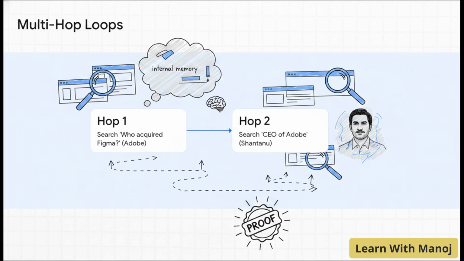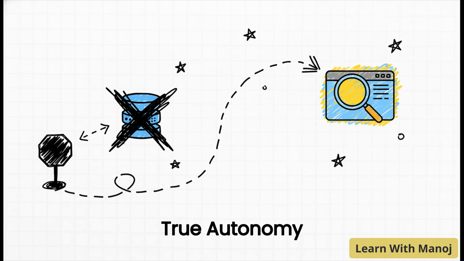By breaking the problem down and carefully carrying the context from that first hop over to the second hop, it flawlessly synthesizes the final proof for you. And honestly, this brings us to the true magic of the system.